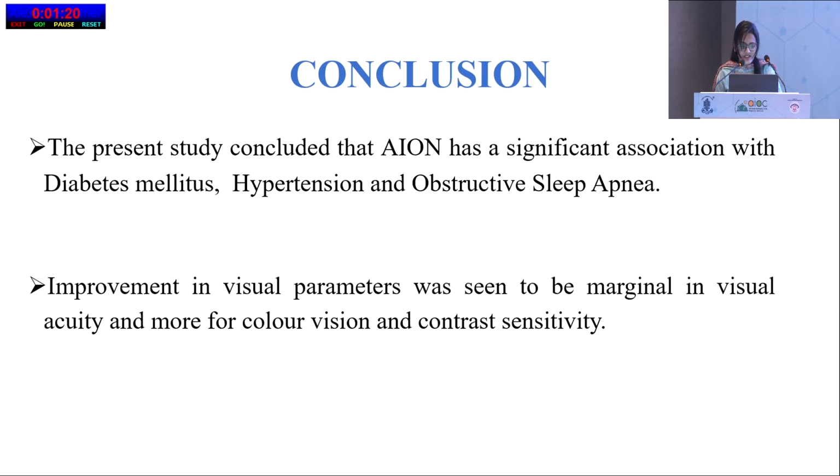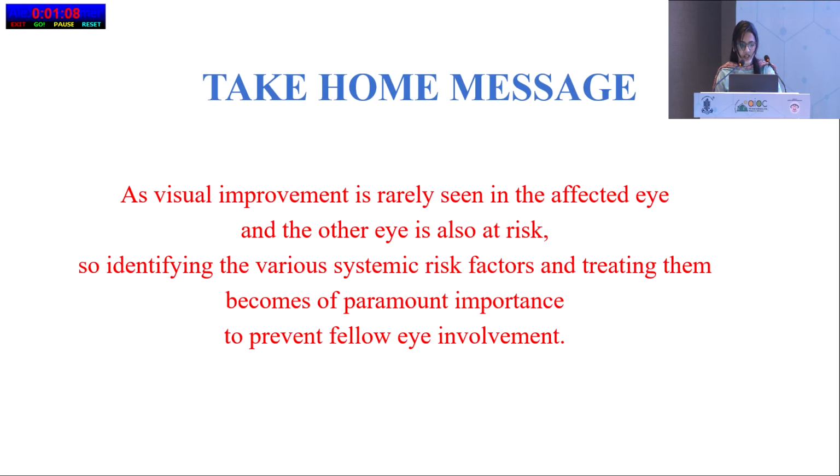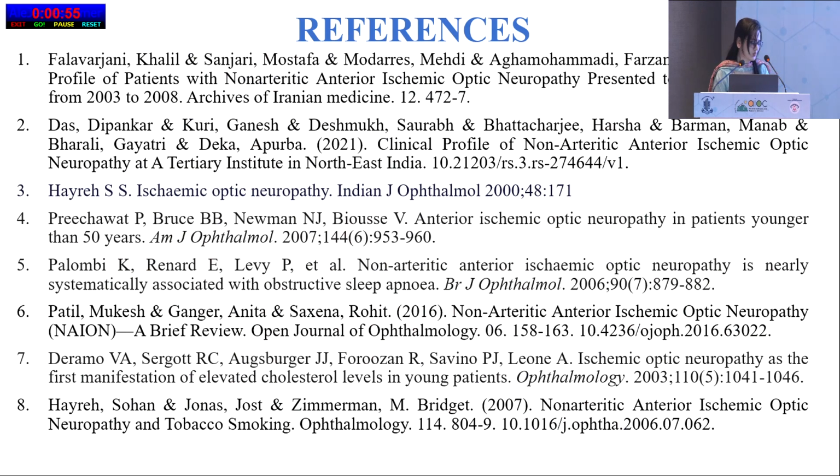The present study concluded that AION has a significant association with diabetes mellitus, hypertension, and OSA. Improvement in visual parameters was marginal in visual acuity and more for color vision and contrast sensitivity. As visual improvement is rarely seen in the affected eye and the other eye is also at risk, identifying the various systemic risk factors and treating them becomes of paramount importance to prevent fellow eye involvement. Thank you.